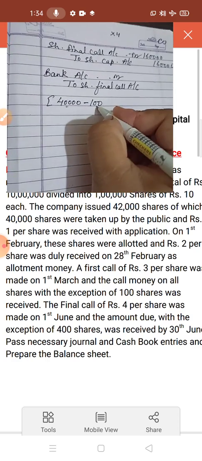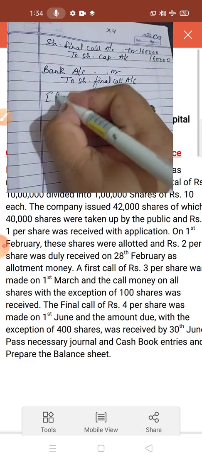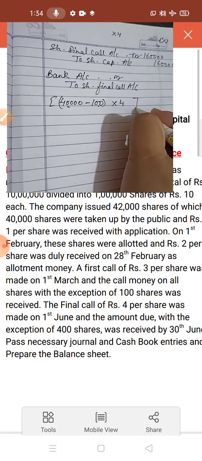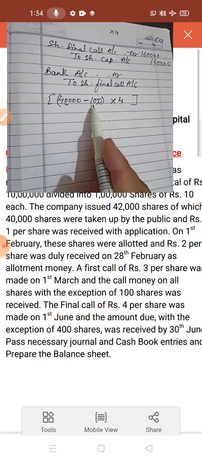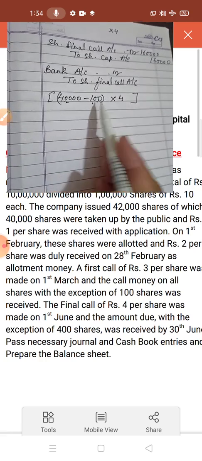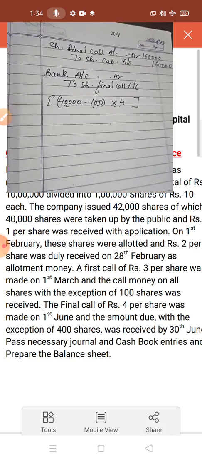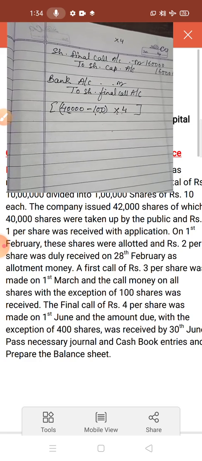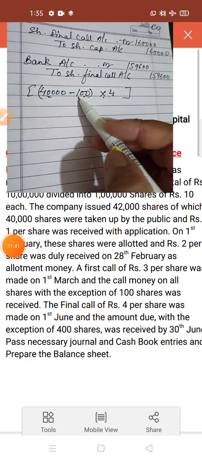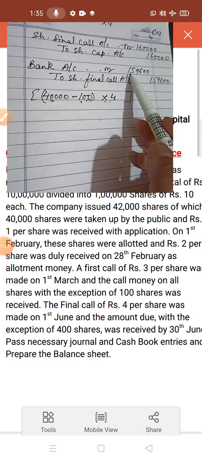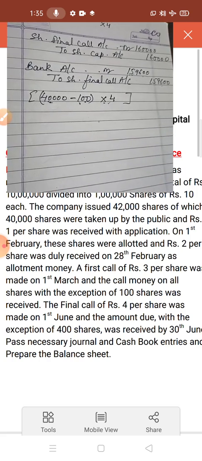So deduct these 100 shares from the total 40,000, then multiply by 4 rupees. In this way you can do. 40,000 number of shares minus 100 shares, then multiply by 4. Now check what is the amount. After subtraction and multiplication, the answer is 1,59,600. Now all the journal entries are completed.